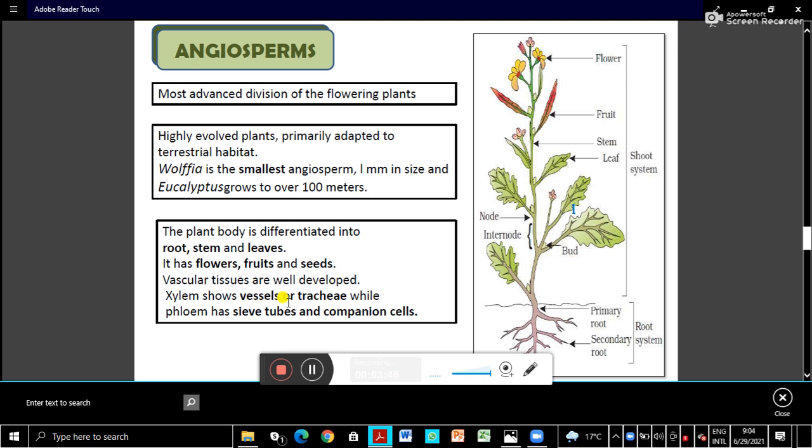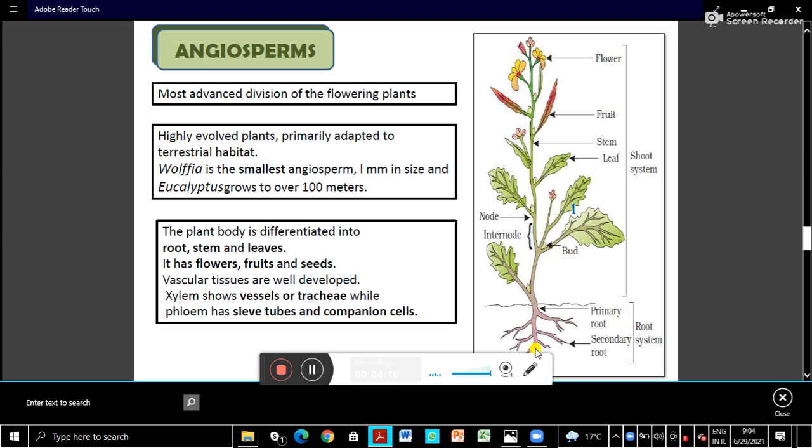This is another advantage. Now if you see the plant body, this is a typical angiosperm plant body. First of all is the root system. The root system is underground and its function is to absorb water and anchor the plant to the soil. There is a primary root.